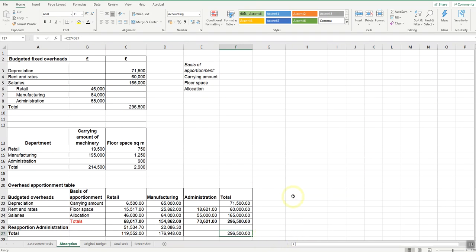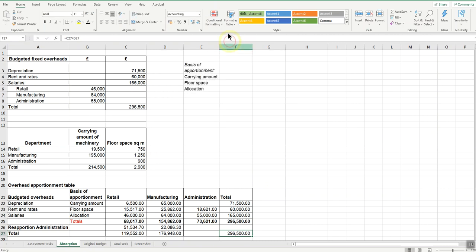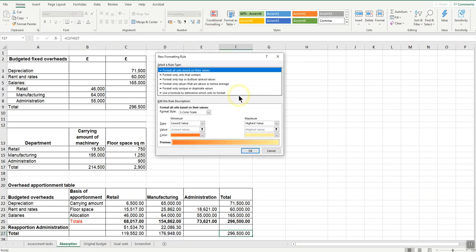Here we go. So I'm going to use conditional formatting here. This is the cell that I'm formatting. I'm just going to use a new rule here. You could use these highlight cell rules, because you could use the equal to, but because we've been given such a very specific color, I'm probably not going to use that. I'm just going to go straight to new rule.